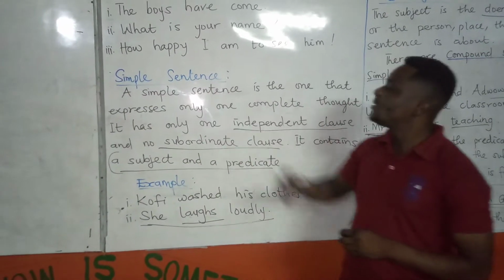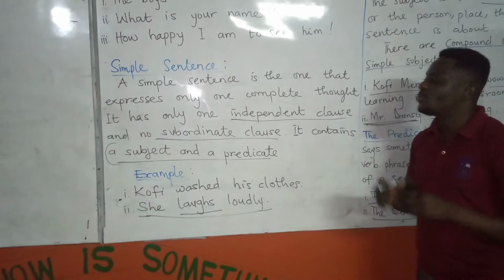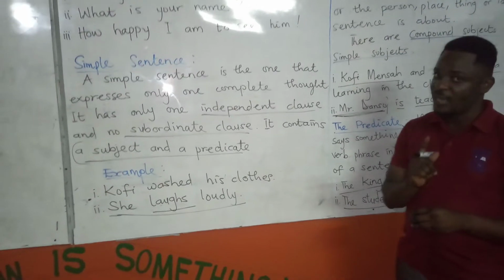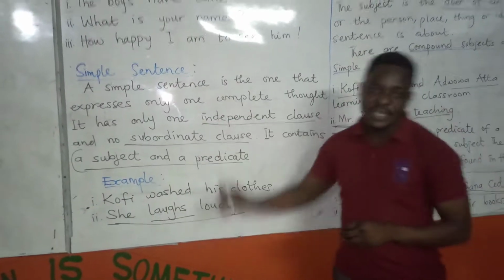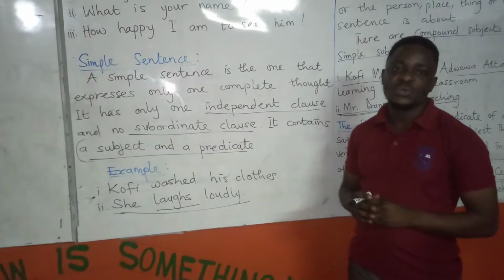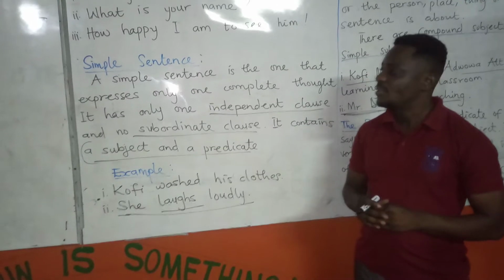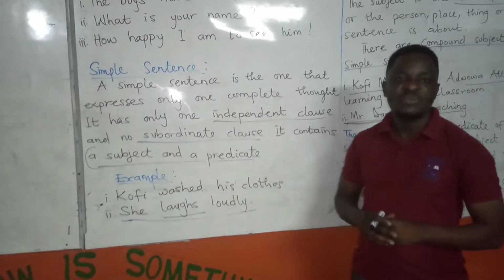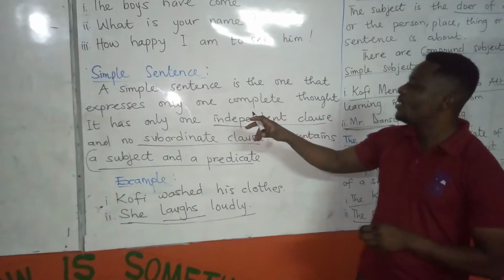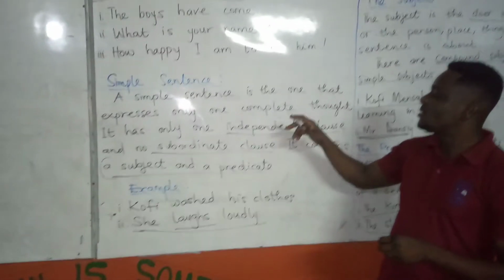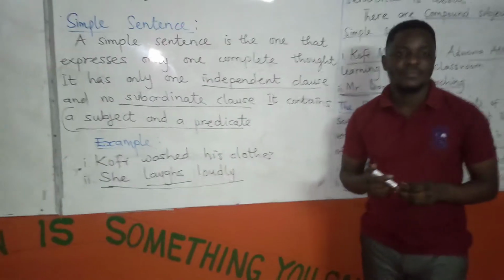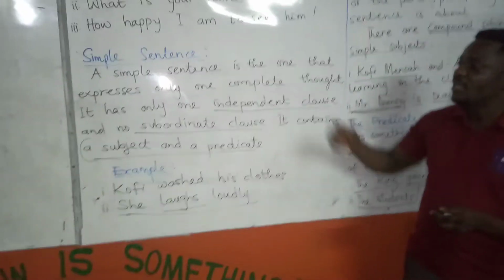A simple sentence is one that expresses only one complete thought. Don't forget, when words are arranged for a complete thought, then you're talking of a sentence. And a simple sentence simply means that there is an idea, just one idea. So it expresses one complete thought. That is the meaning.